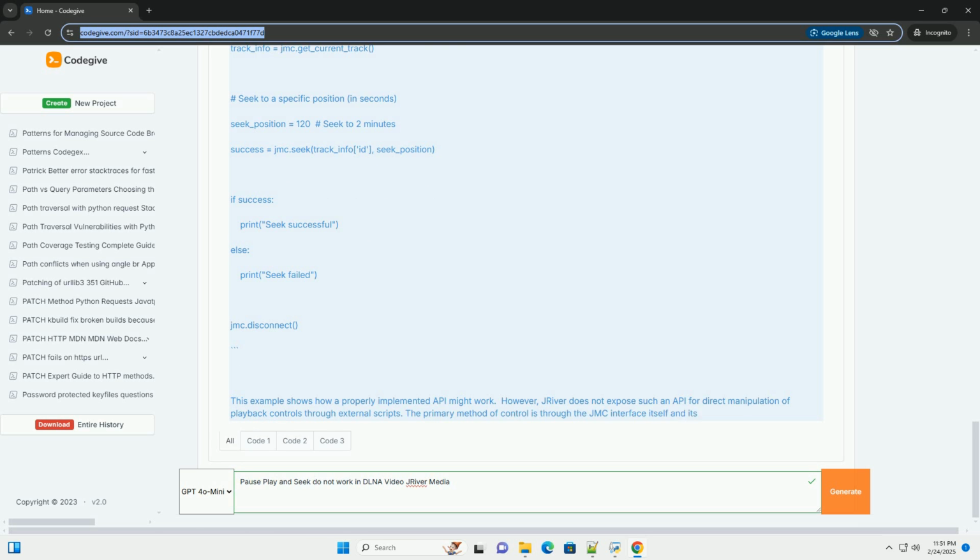By systematically working through these steps and understanding the potential causes, you should be able to identify and resolve the issue preventing pause, play, and seek functionality in your JRiver Media Center DLNA setup. Remember that careful observation of logs and testing with different variables are crucial for effective troubleshooting.